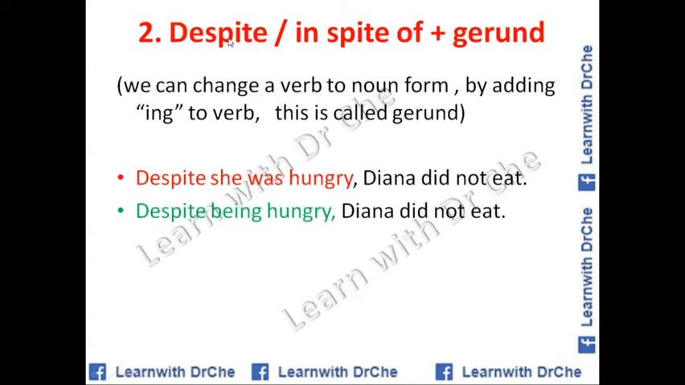We also use despite or in spite of plus gerund. This is second form. We can change a verb to noun form by adding ing to verb. This is called gerund. So first was changing to a noun and second is changing to a gerund. Despite she was hungry, this is a clause. It is wrong to use clause with despite or in spite of, so you can change it into gerund. Despite being hungry, Diana didn't eat.